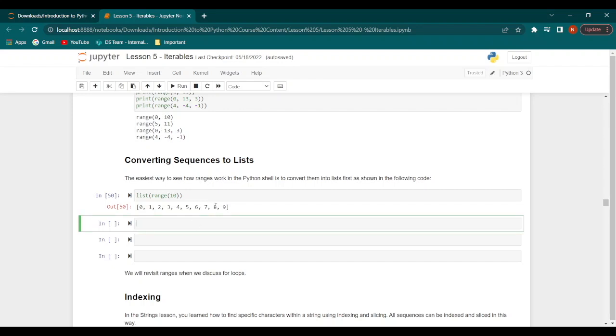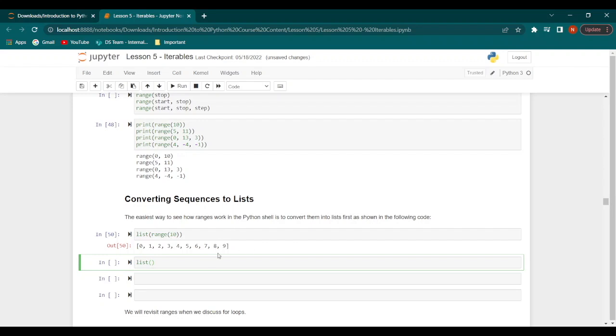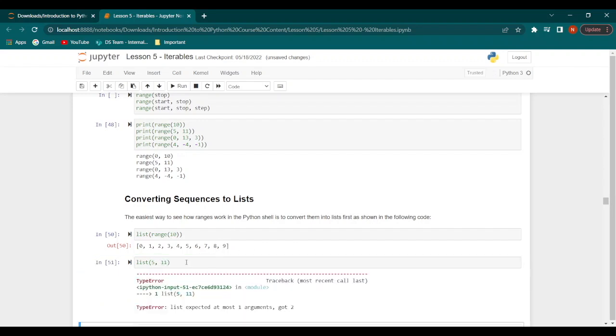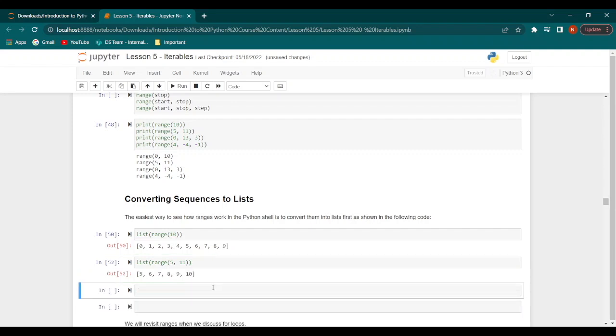So once again, we will do list, and this time we will take the next value, which was 5, 11. And when we print this, sorry, I forgot to put range there. So we say range and add a bracket there. So this prints out the values from 5 to 10.